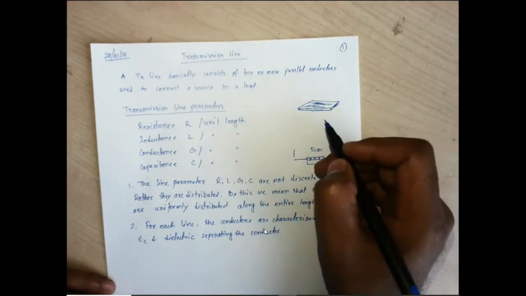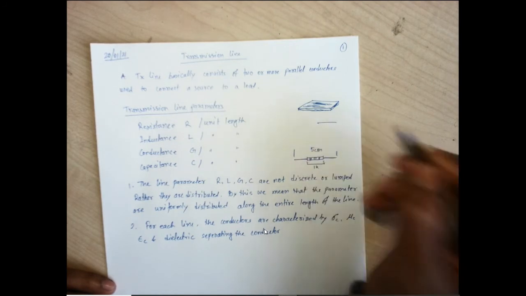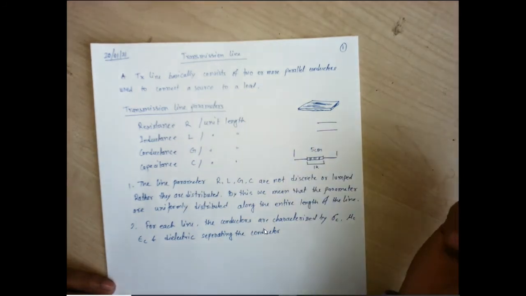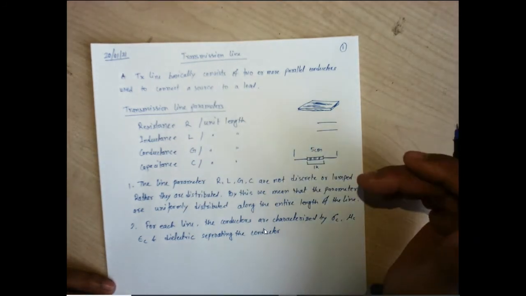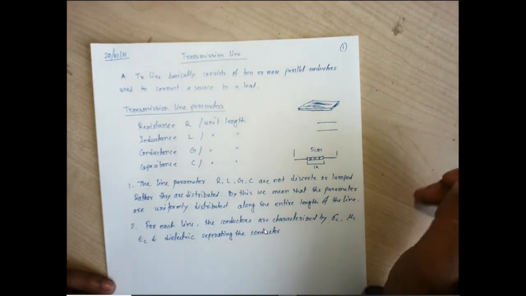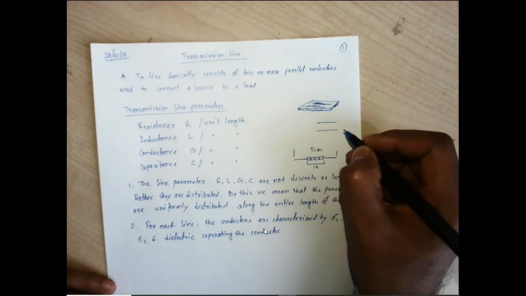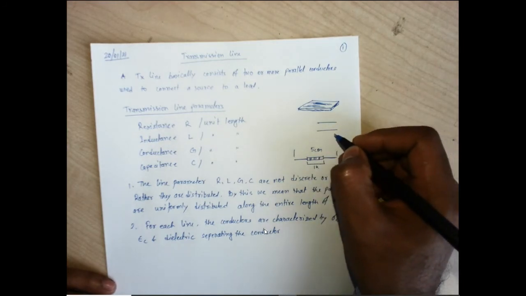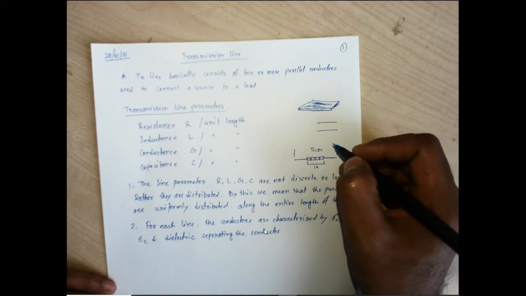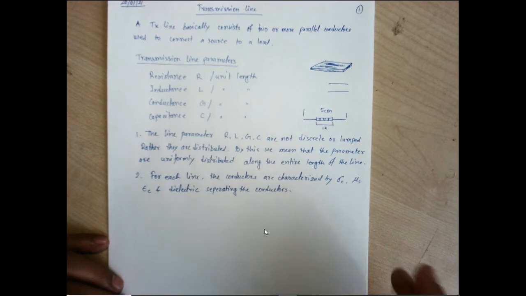So we can say it depends upon the dielectric. Now let us consider parallel transmission lines connecting the source to the load in free space. These two lines are separated by free space, which also has a certain dielectric value.